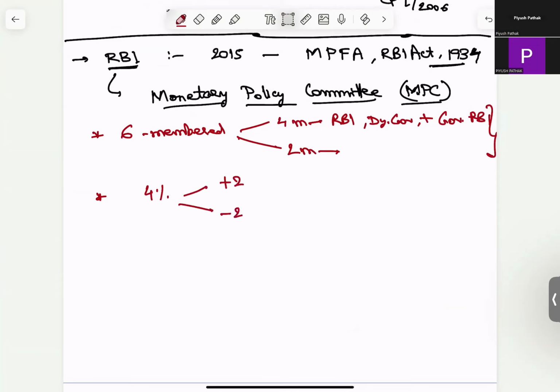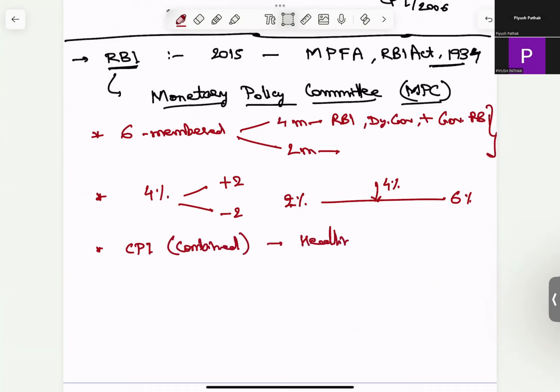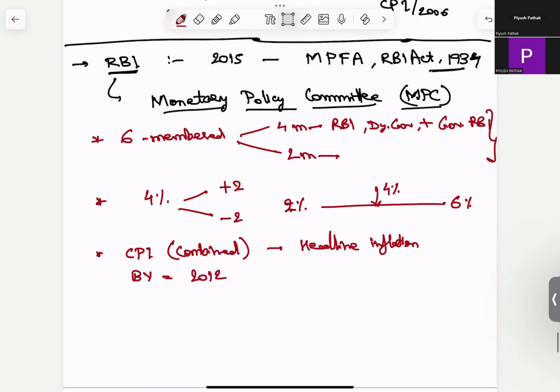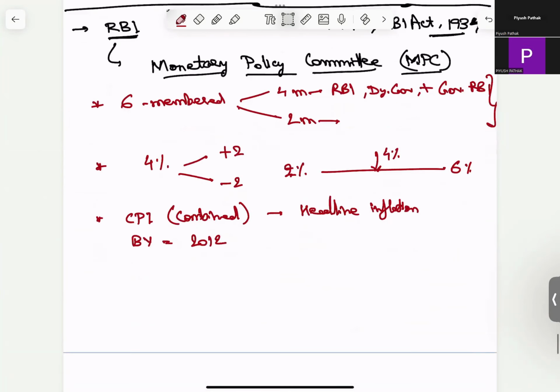So the threshold is from 2% to 6%, and 4% is the anchor where they have to keep the inflation. Which inflation is it? This is the CPI combined, headline inflation, with the base year of 2012. This has to be maintained at 4%, between 2 to 6%. So it's 4% with a threshold of +2 and -2.